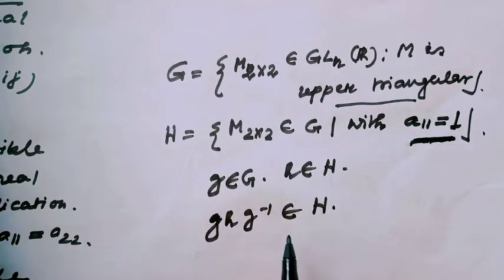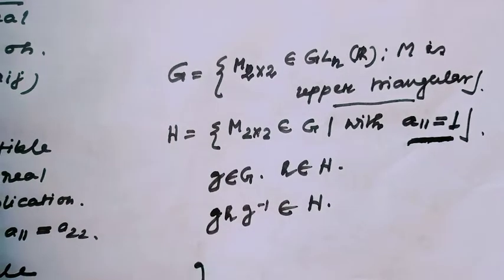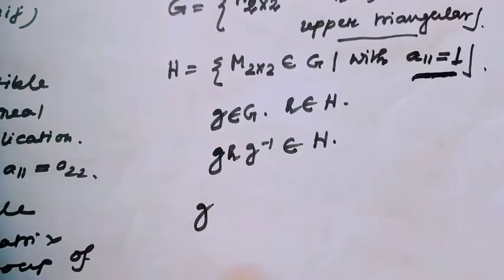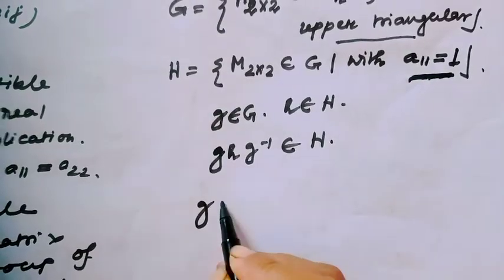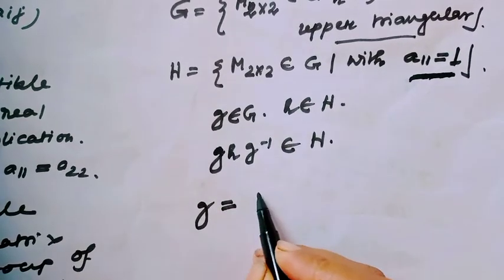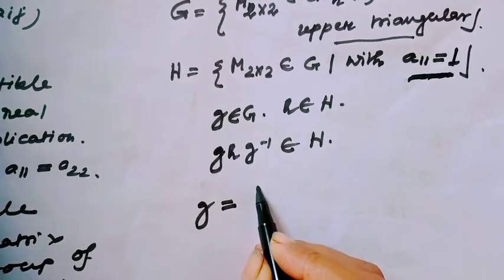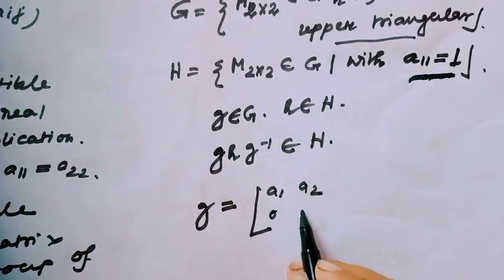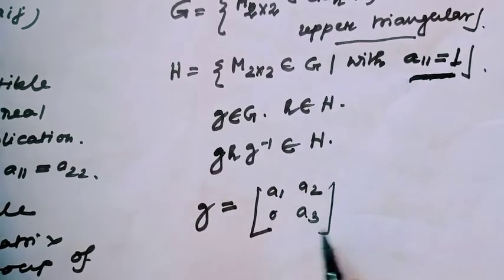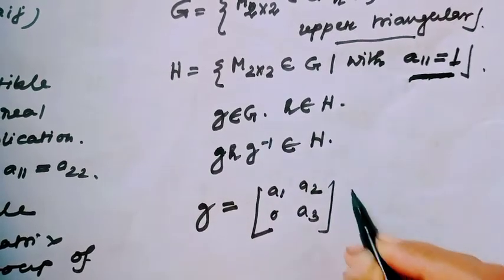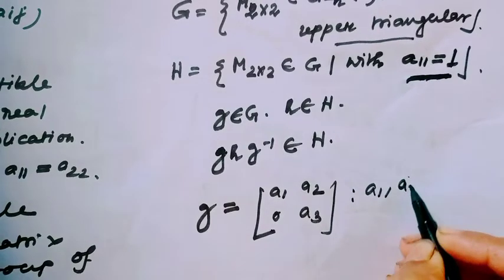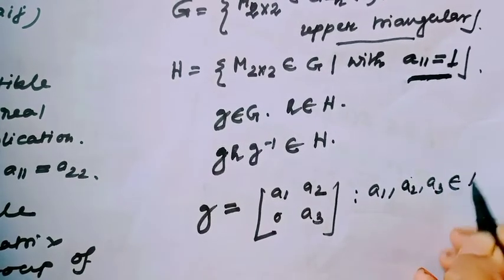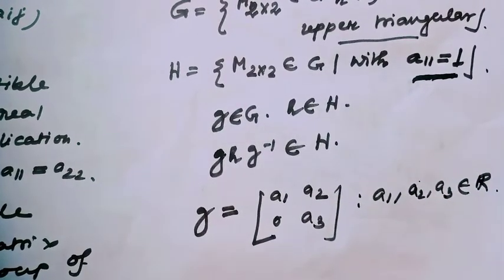Consider g equal to, since this is an upper triangular and invertible matrix, [a1, a2; 0, a3], where a1, a2, a3 belong to the real numbers.